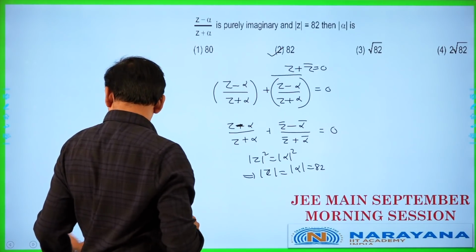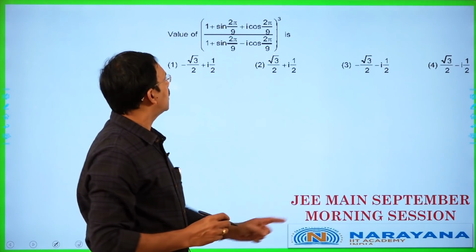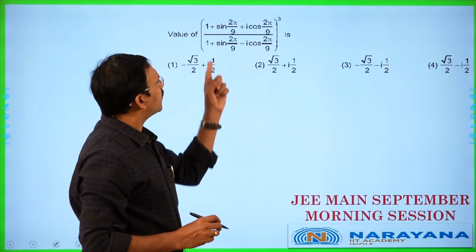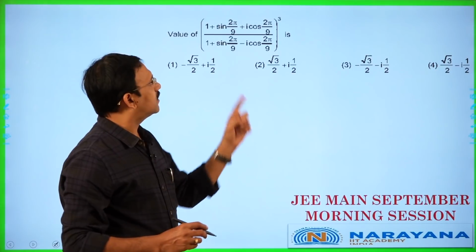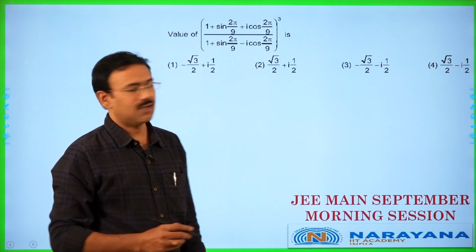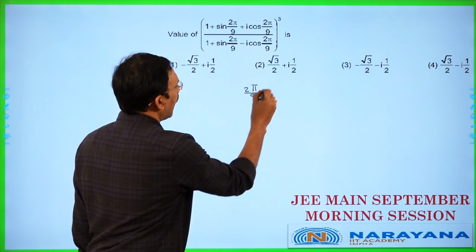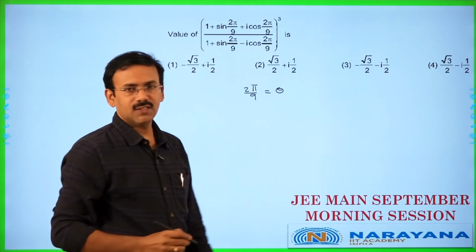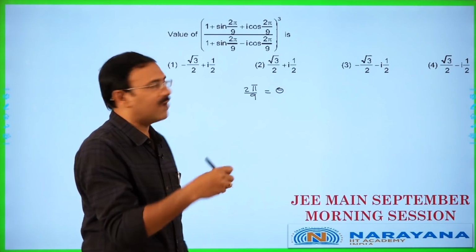Then, the next question, this one. You see, it is like (1 plus sin theta plus i cos theta) by (1 plus sin theta minus i cos theta). Suppose you take 2 pi by 9 as some theta, so that we can reduce the labor of writing 2 pi by 9 every time.